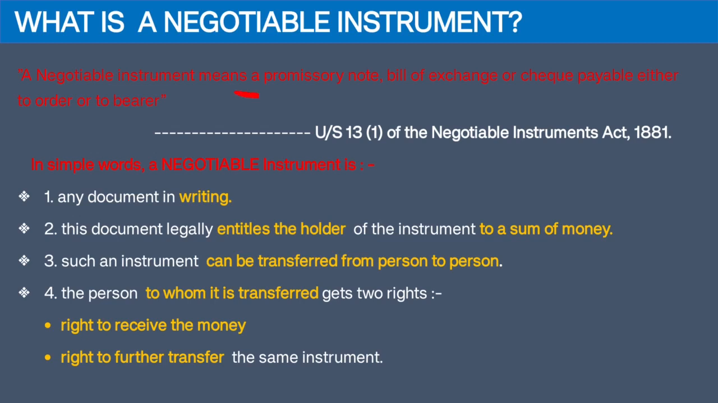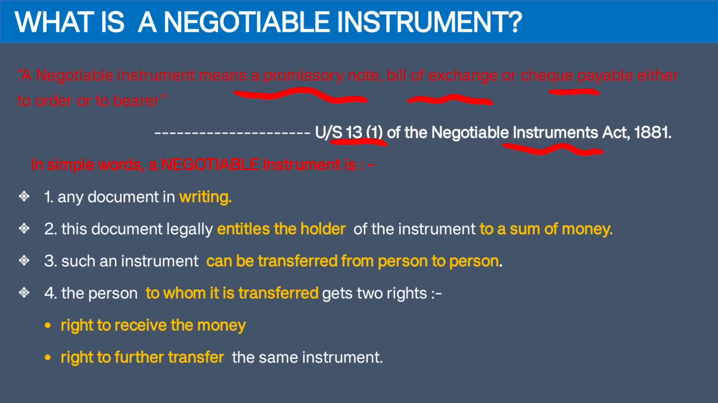A negotiable instrument is considered to be any of these three instruments: a promissory note, a bill of exchange and a check. So a negotiable instrument can be a promissory note, a bill of exchange, or a check. Now section 13 subsection 1 of the Negotiable Instruments Act 1881, which is applicable to India, describes negotiable instruments.